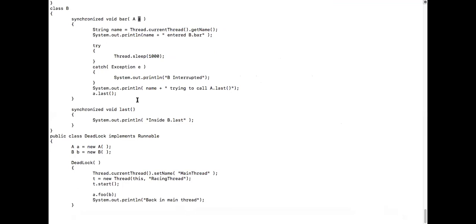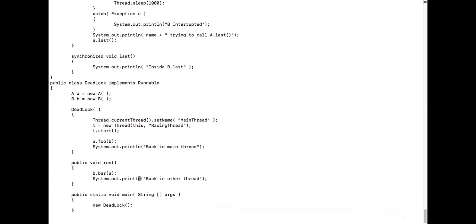Next, what happens now? So when it is locked, the control will now go to the main thread. Main thread, not the constructor. Yes, main thread, deadlock constructor. That is in the deadlock.